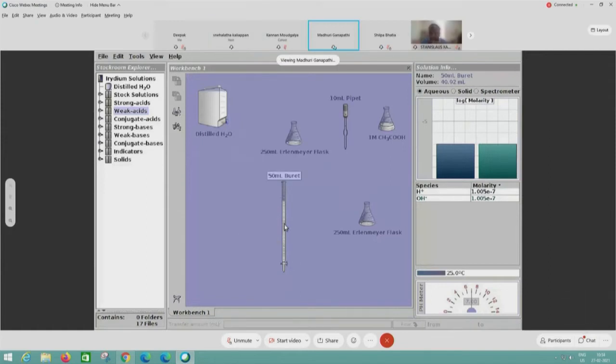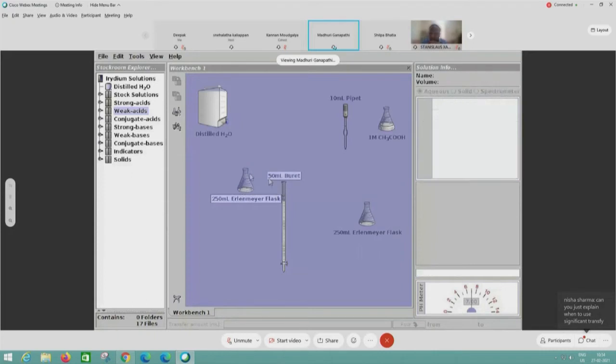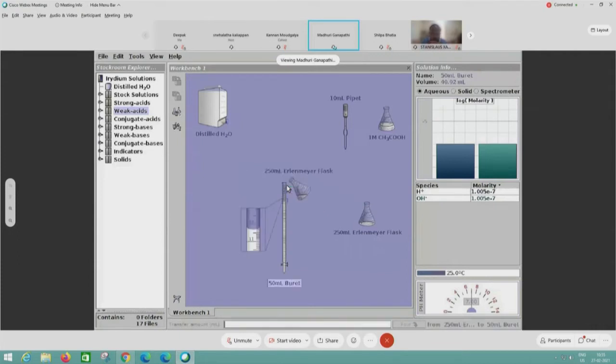So I had used a significant transfer for this, and I had poured 50 ml. But the solution info panel says that I have a liquid of 40.92, and it is also seen in the burette that it is not full. It is very clear here that it is not full. The remaining part is empty. We can enlarge it if you want. If I bring it close, you can see in the graduation that it has come up to 10 only. The above part is empty.